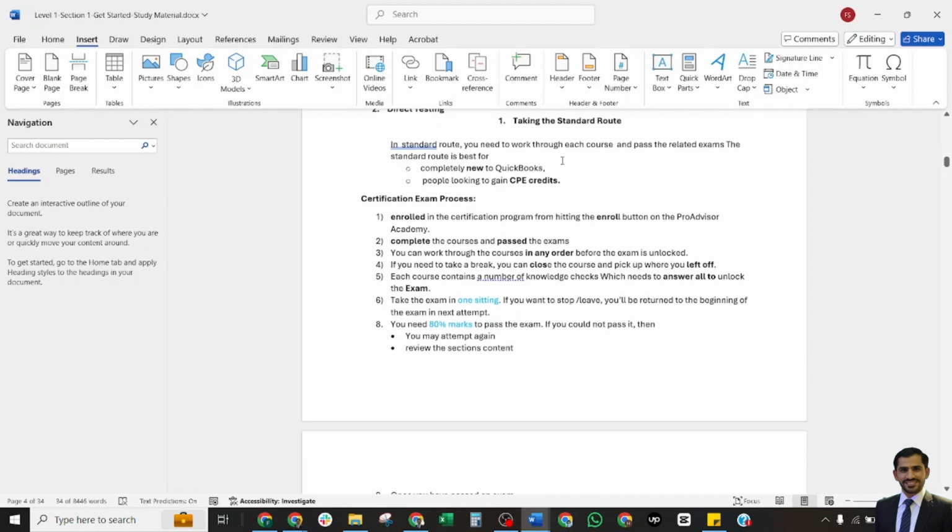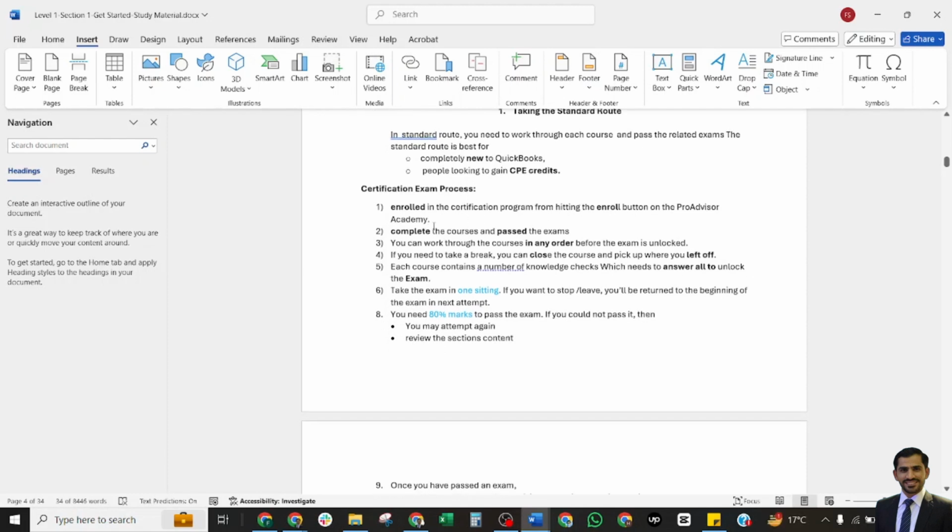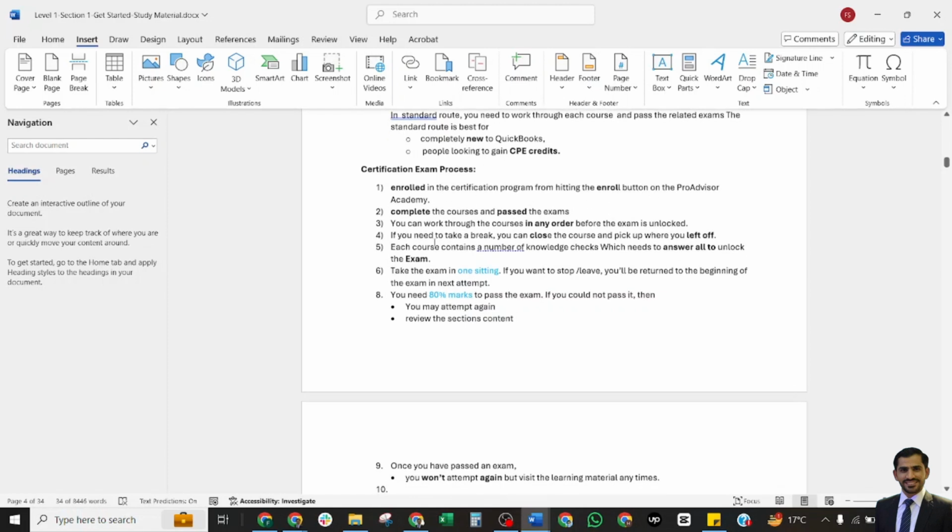What would be the process for this exam? We will discuss it in detail. Enroll. First of all, you should enroll in a certification program by hitting the enroll button in ProAdvisor Academy, then complete the course and pass the exam. You can work through the courses in any order before the exam is unlocked. If you need to take a break, you can close the course and pick up where you left off. Each course contains a number of knowledge checks which you need to answer all to unlock the exam.